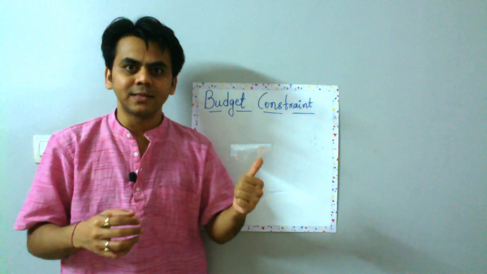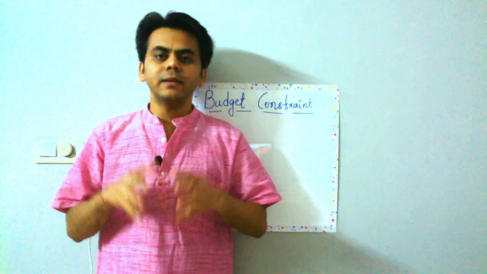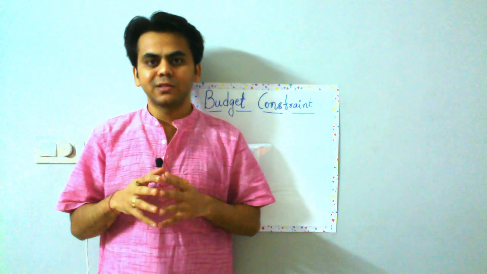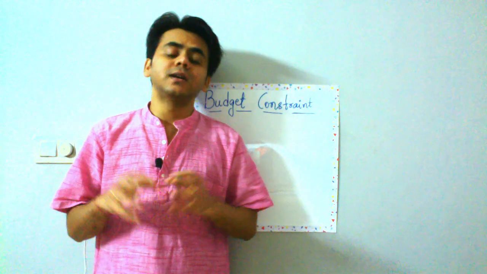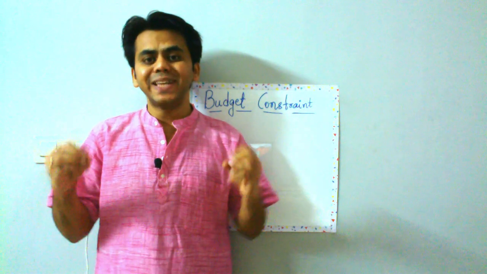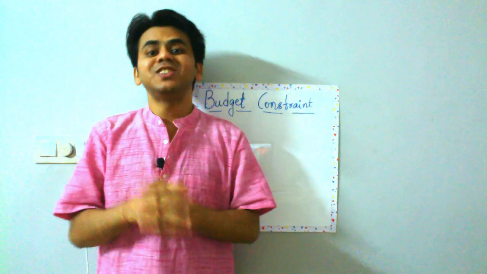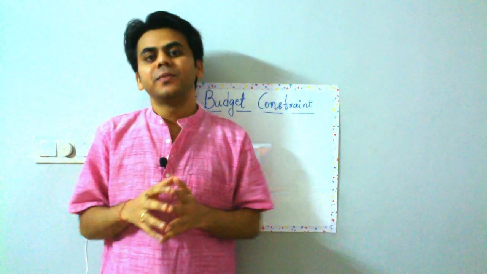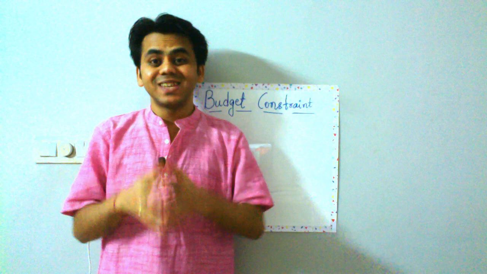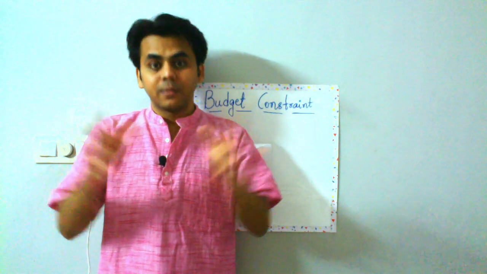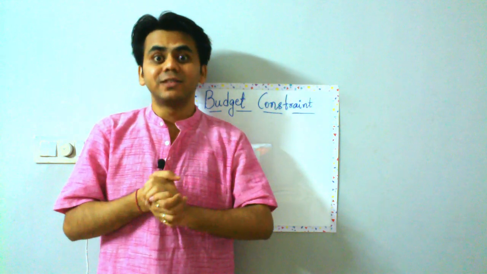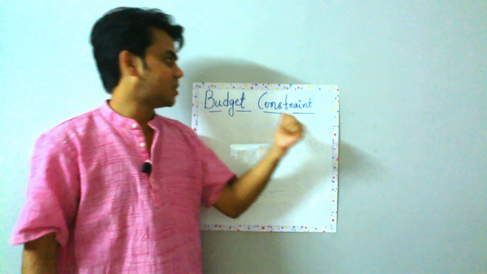So let's start this chapter, budget constraint. In economics or microeconomics, we always think that consumers choose the best bundle of goods which they can afford. Now, the thing over here is what they can afford. That is something which we need to discuss in this chapter, the budget constraint.